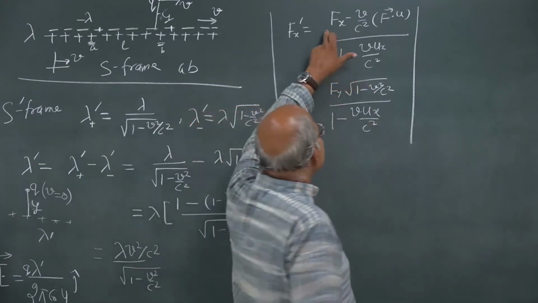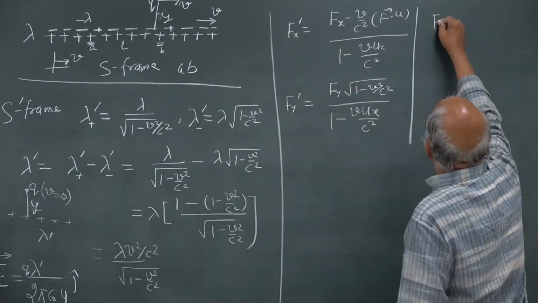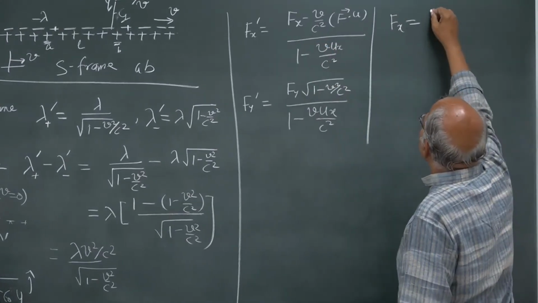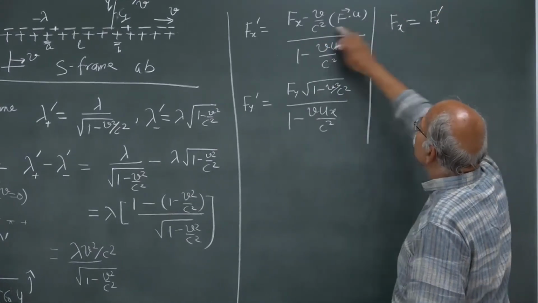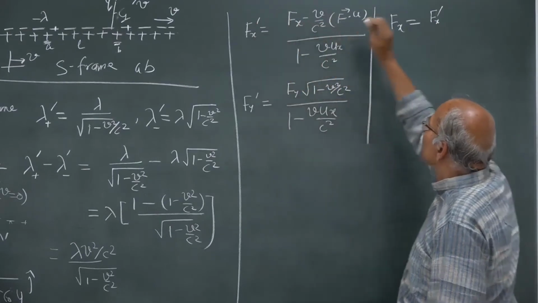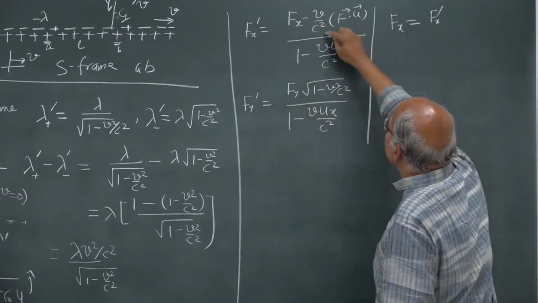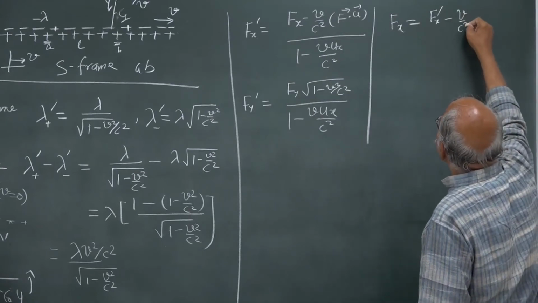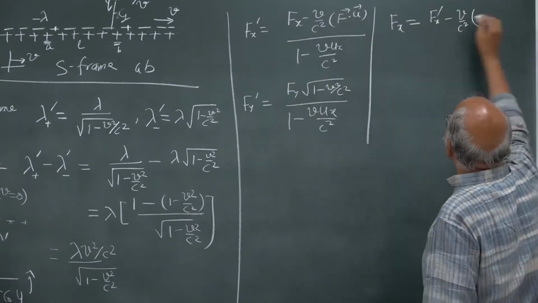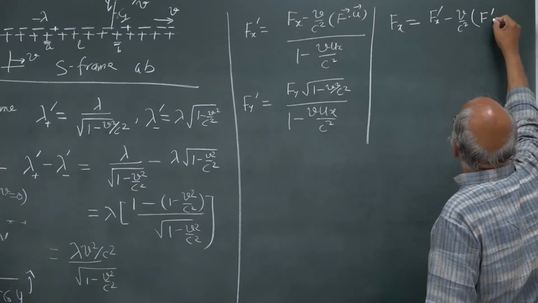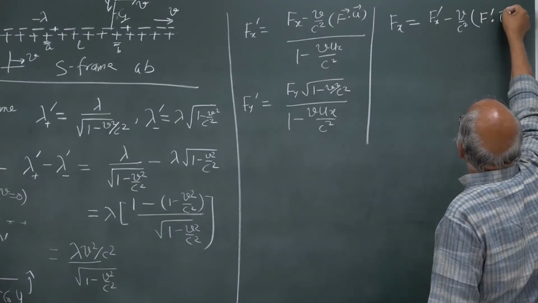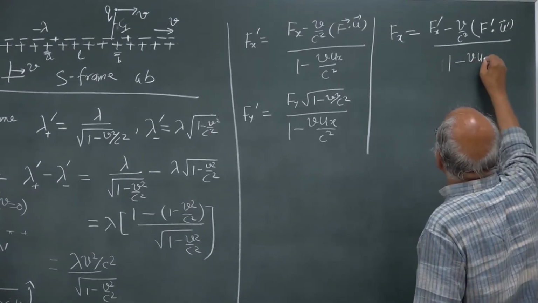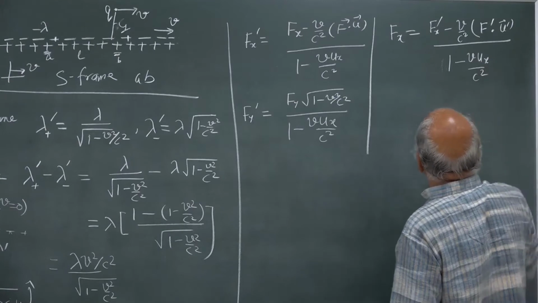So, if you do that, Fx is equal to Fx prime. So, I am interchanging primed and unprimed quantities, and then it is minus v by c square, this is F. So, this will become F prime dot u prime, and then divided by 1 minus v ux by c square.